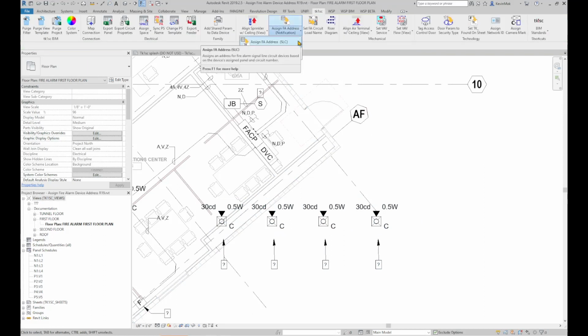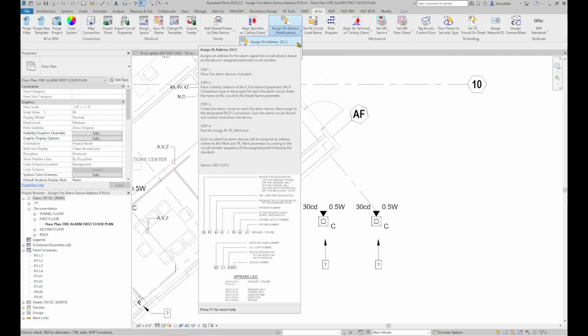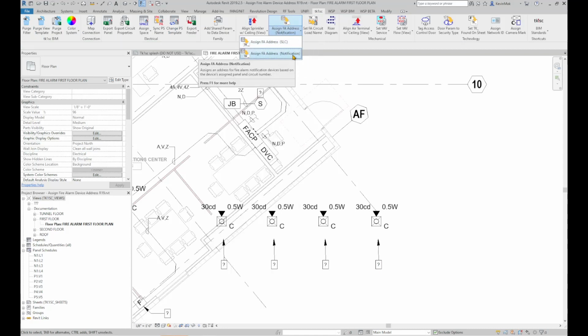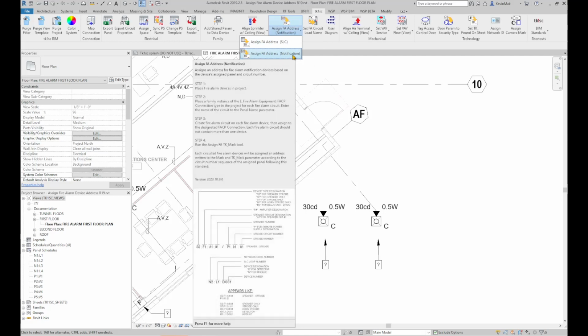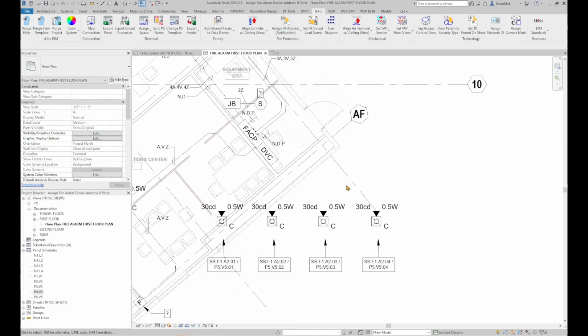This tool has two modes. One calculates the address for signal line circuit. The other is for notification devices. All circuit fire alarm devices have been assigned an address.